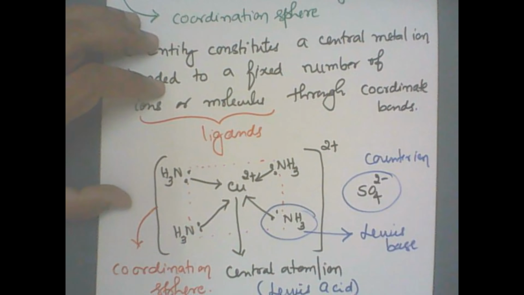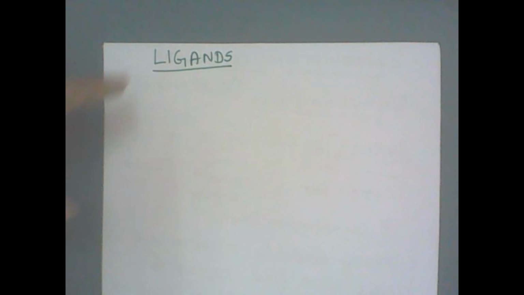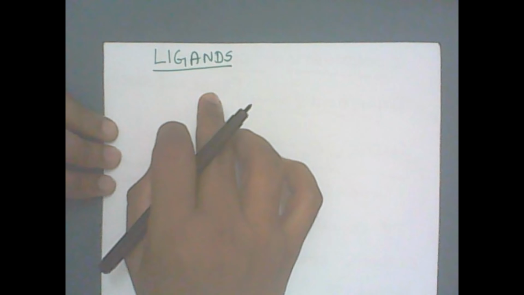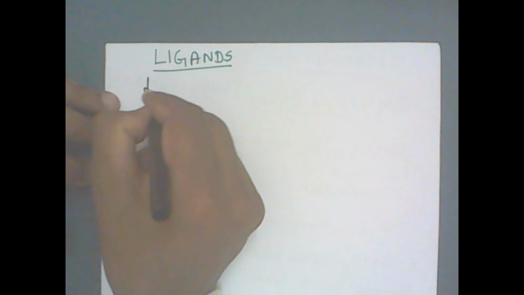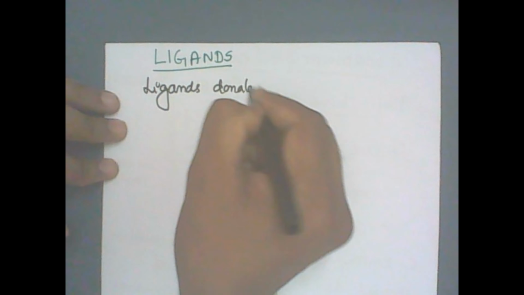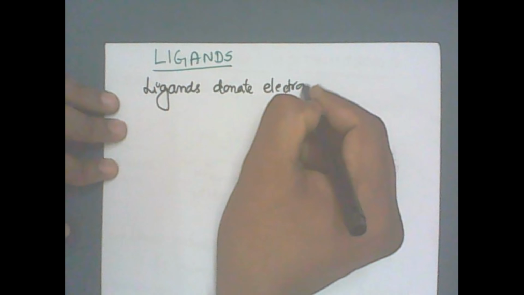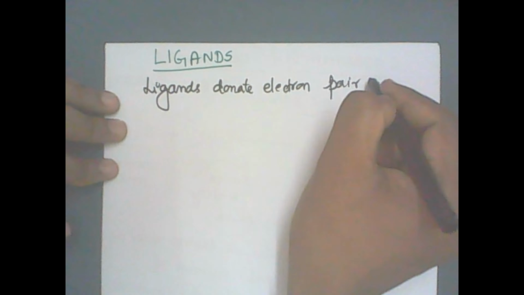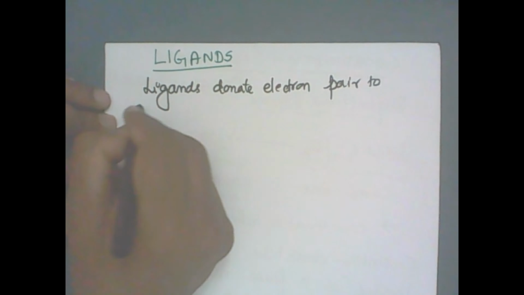Now we'll move on to the topic ligands. What are ligands? Ligands are the molecules or ions bonded to the central metal atom or ion. What is the job of the ligands? Ligands donate electron pair to the central metal ion, correct?